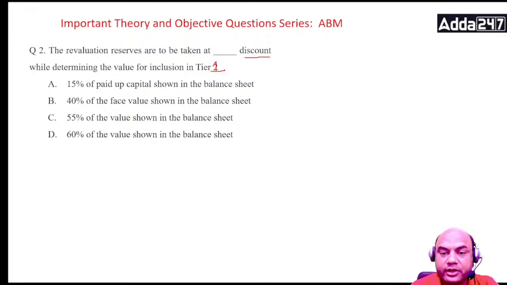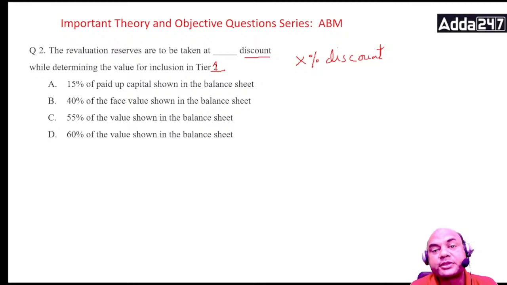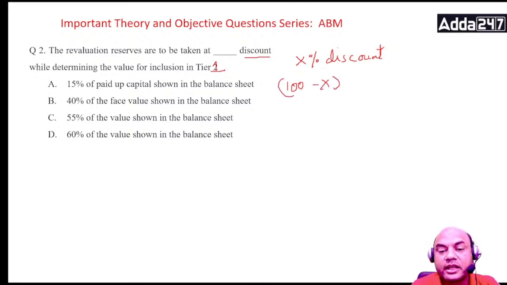Okay, let me explain this. What does discount mean? Because some of you are still having this problem. Suppose it is X% discount. What does it mean? X% discount means over here 100. Suppose I have to give you the money and you say that it's X% discount. How much money will I give you? 100 minus X. This much percent I'll have to give or use, so this much is useful for me.